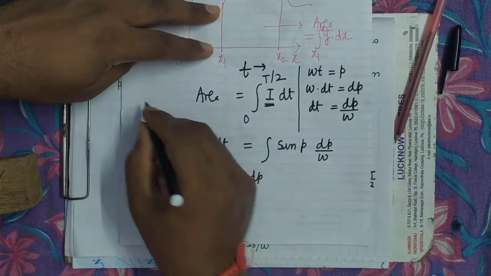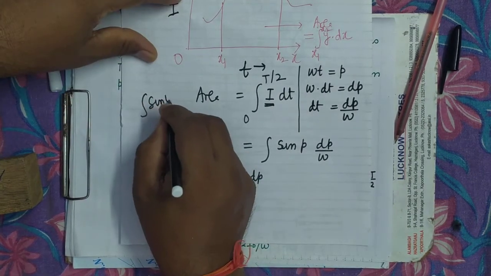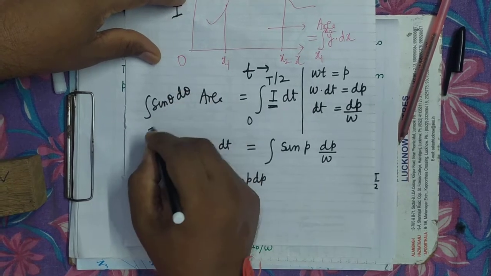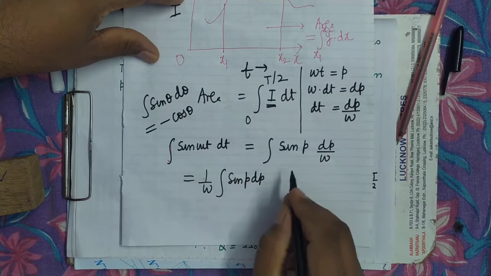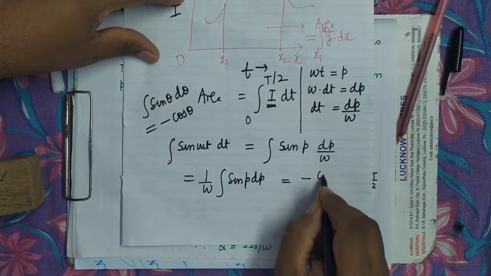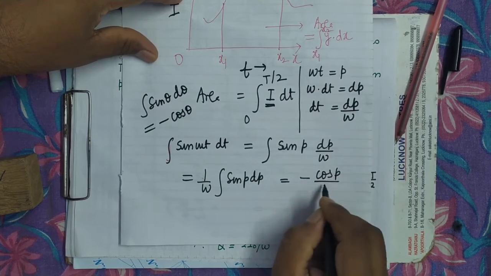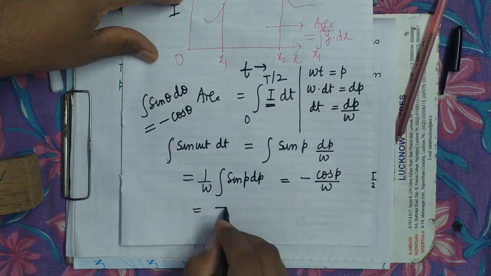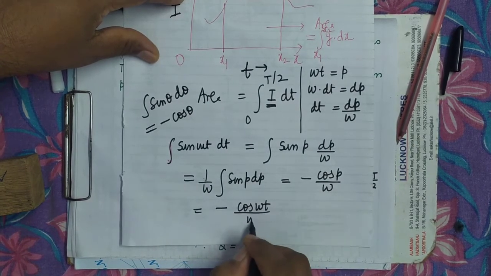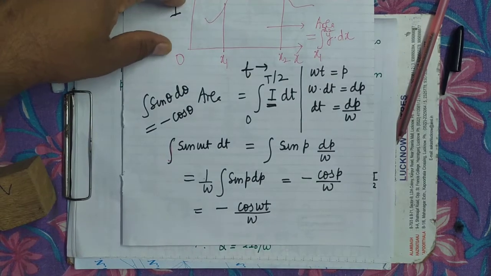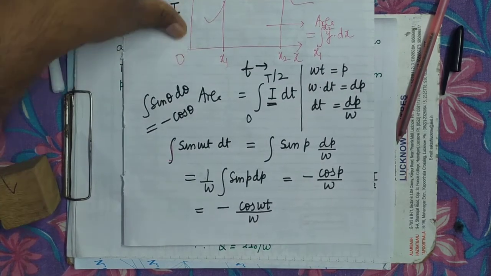And what is the formula? Integral sine theta d theta equals minus cos theta. So integral sine p dp will be minus cos p upon omega, that is minus cos omega t upon omega. It's clear.